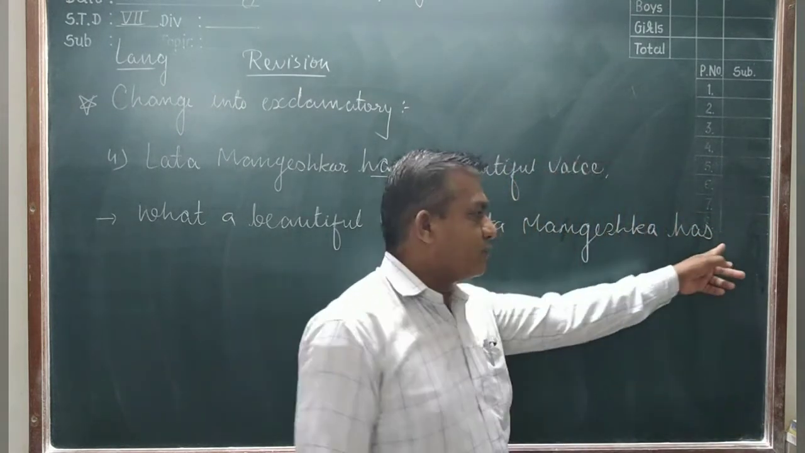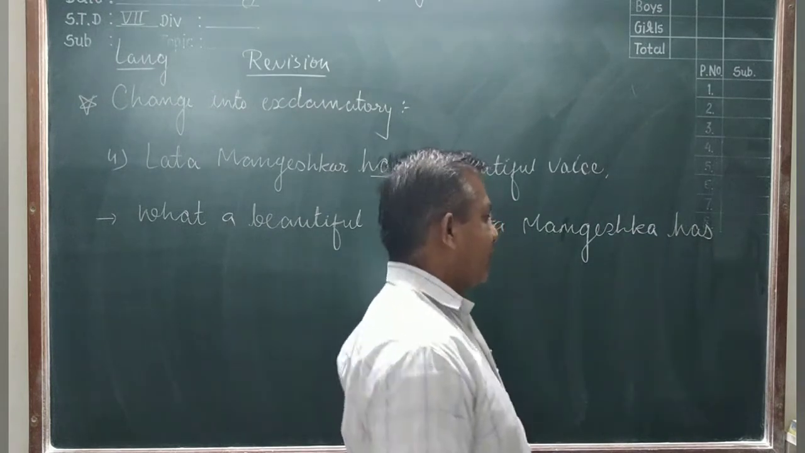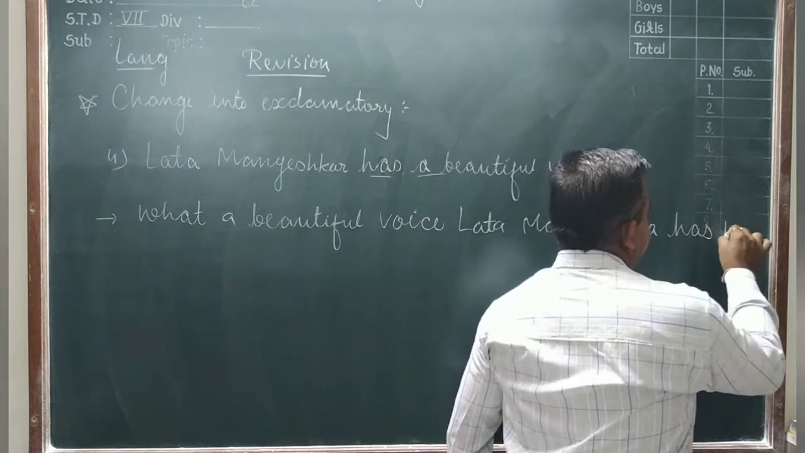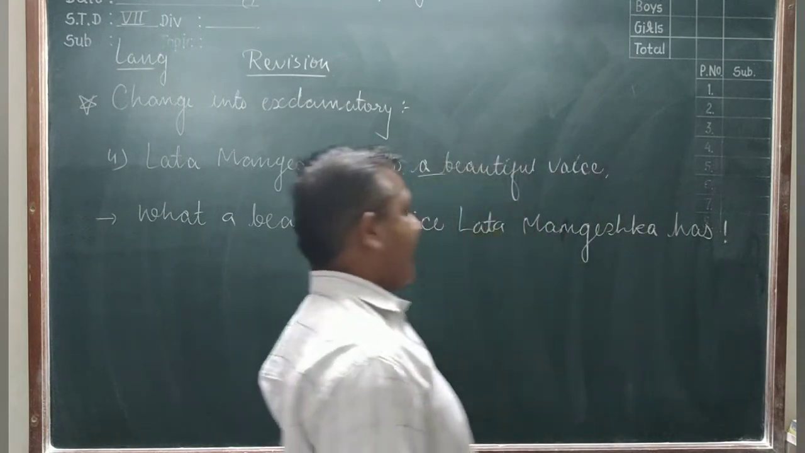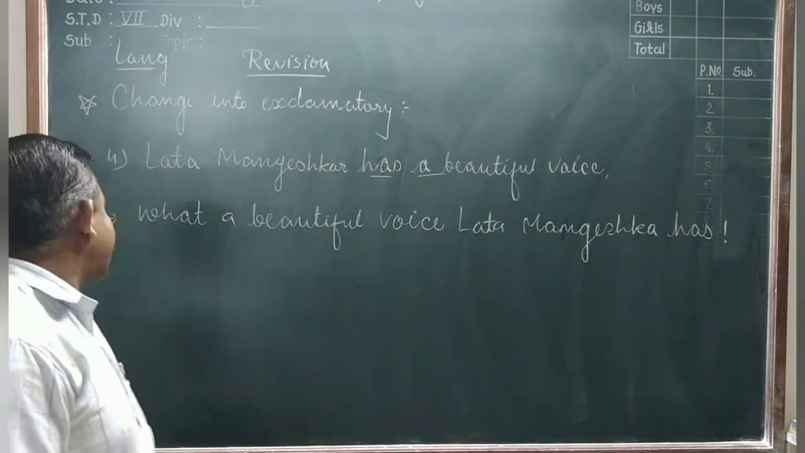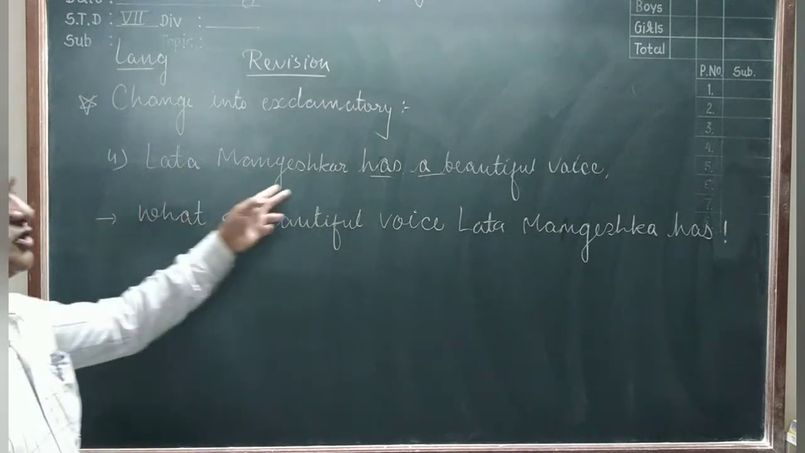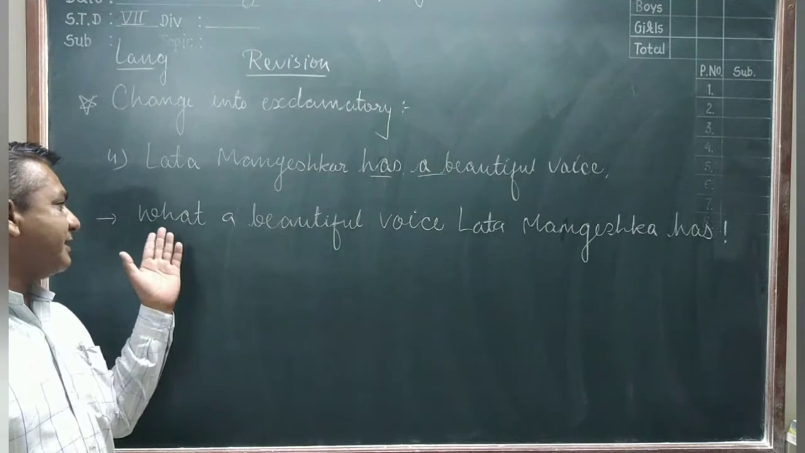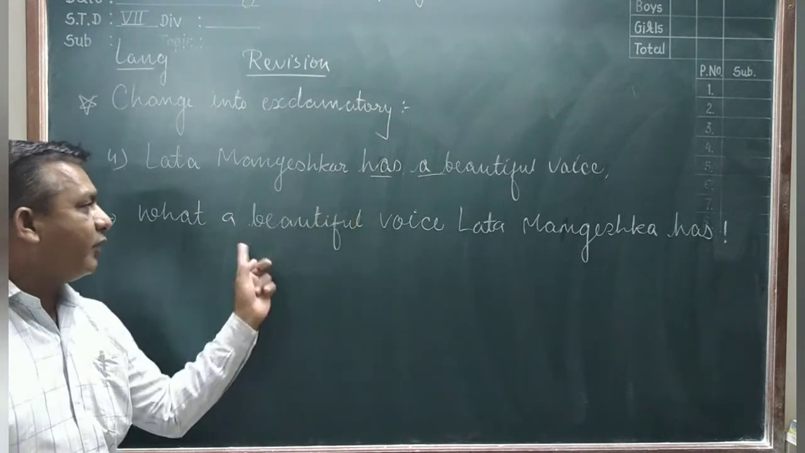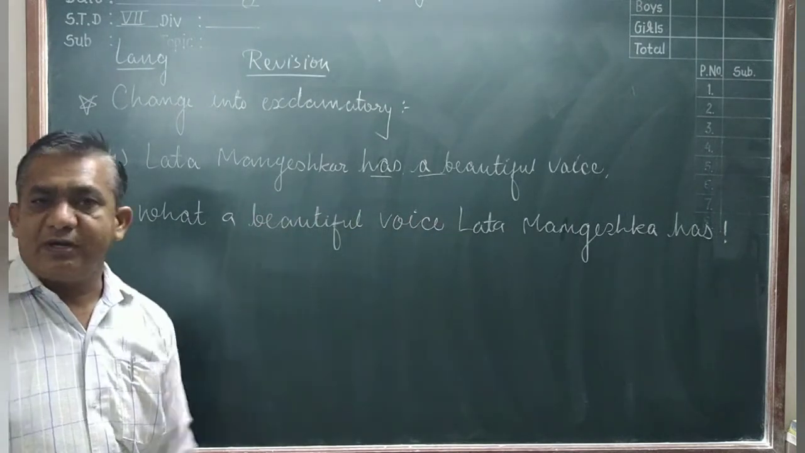And we write here the full stop. No, we give here the exclamation mark. At the end of the sentence we give the exclamation mark. Do you understand? Lata Mangeshkar has a beautiful voice. Then the sentence we make into the exclamation sentence: What a beautiful voice Lata Mangeshkar has.